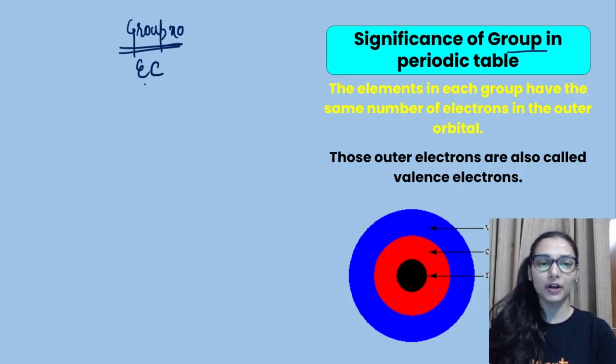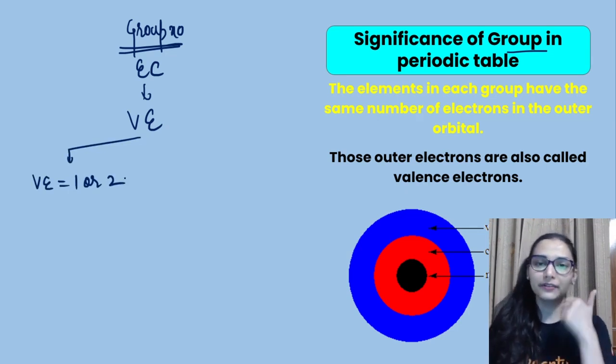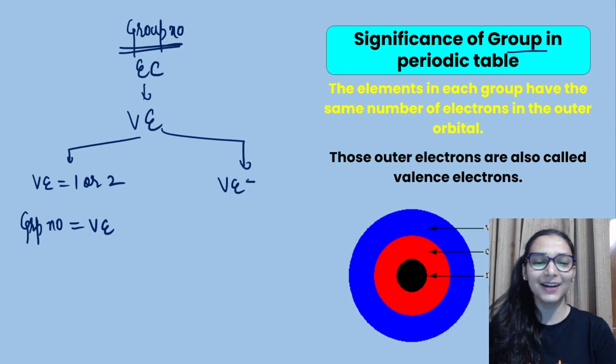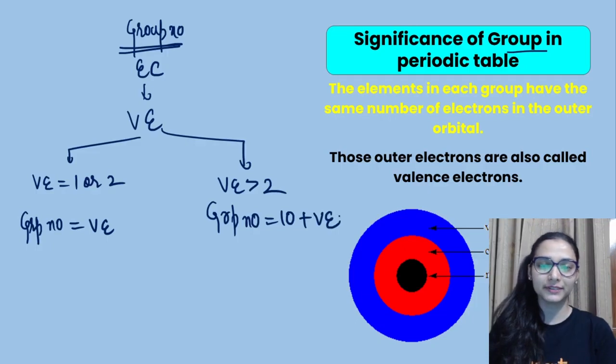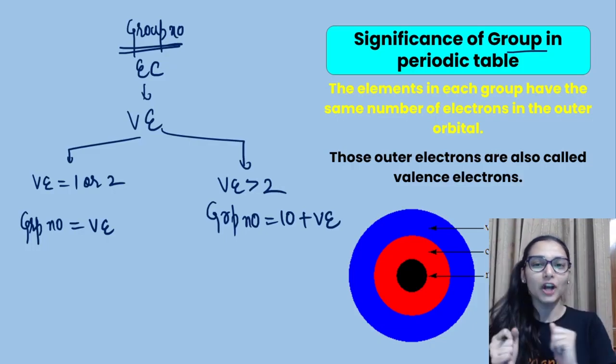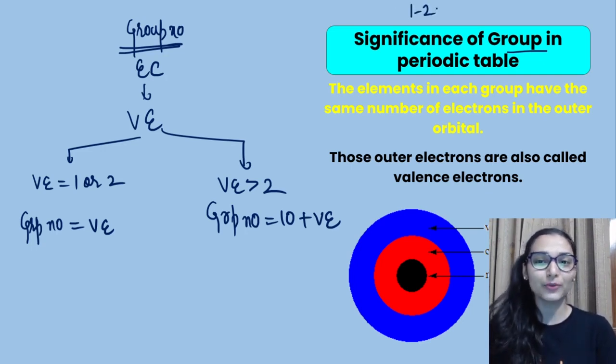Once you have written the electronic configuration, check its valence electrons. If valence electrons are equal to 1 or 2, in that case group number is equal to valence electrons only. But if valence electrons are more than 2, then group number कैसे calculate करोगे? 10 plus valence electrons. 10 क्यों ऐड करते हैं? बिकॉज 10 आर दोज ग्रुप्स विच यू आर नॉट टेकिंग. जो डी ब्लॉक बीच में आता है, ट्रांजिशन एलिमेंट्स, यू आर अवॉइडिंग देम. सो यू कैन यूज दिस ट्रिक डायरेक्टली, बट ओनली टू फर्स्ट 20 एलिमेंट्स.